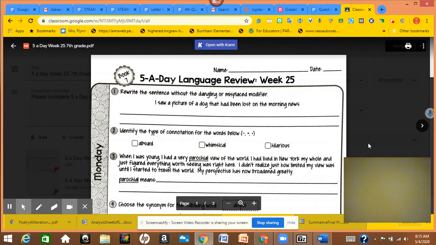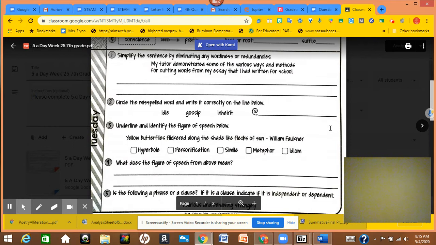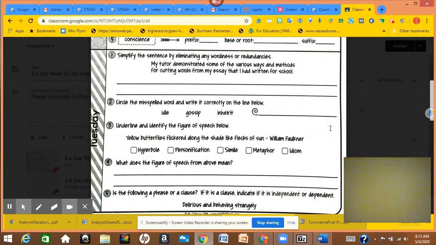For number 5, going left to right, label your subjects and verbs. If you have both a subject and verb, then it's a clause, and then you can decide if it's independent or dependent. If it only has a subject or a verb or none of the above, then it's a phrase. Sorry, I should have been pulling that up while I talked about it. Let me give you a chance to look at it.